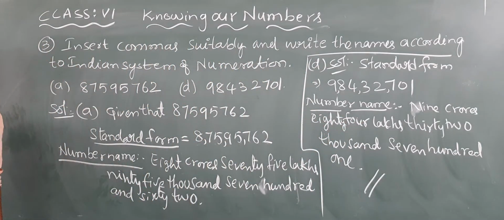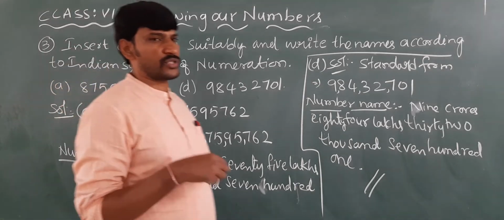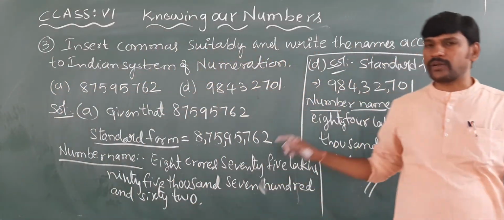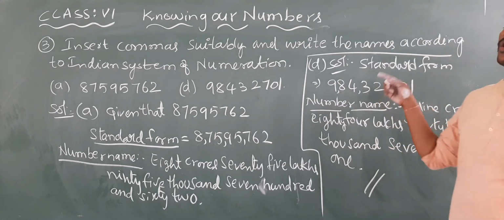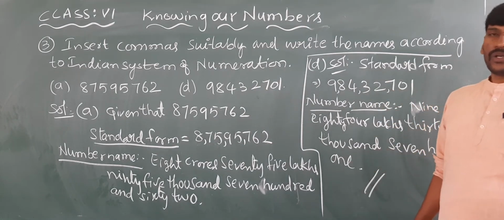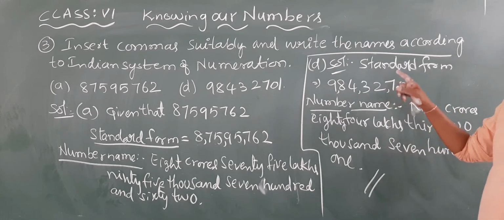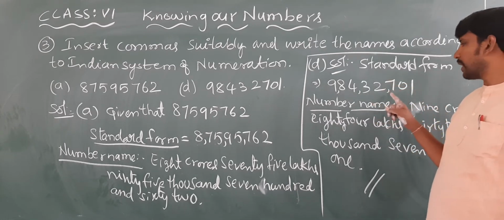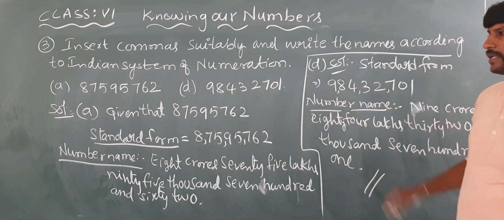So whenever they ask you to write the number name in the Indian number system, you should write the standard form first. Then you can understand very easily which number is in which place. To know the place value of a digit in the given number, we should write the standard form. Is it clear, children? Right. Copy this.